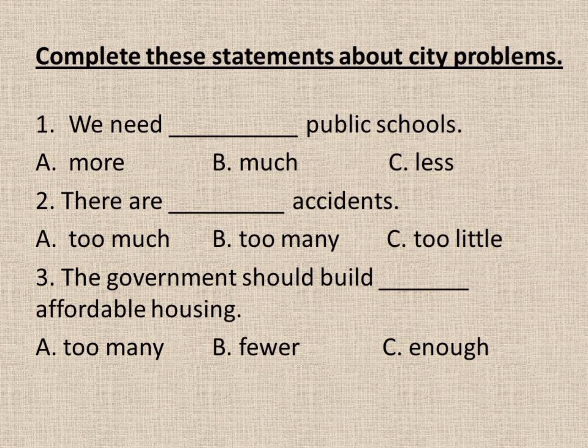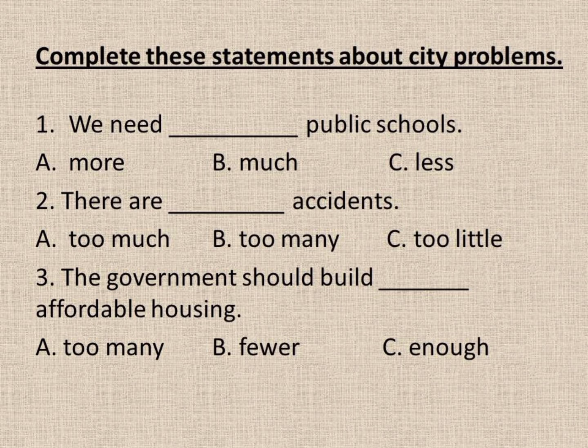Number two, there are too much, too many, or too little accidents. Accidents is a count noun. So too much is used with a non-count noun. Too many is used with count nouns. Too little is used with non-count nouns. So the correct one is B, too many. There are too many accidents.